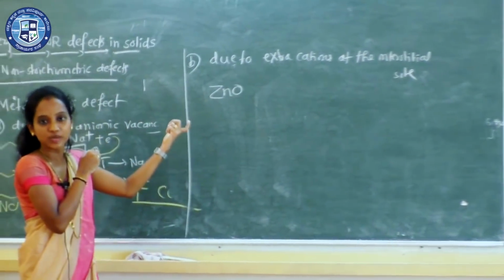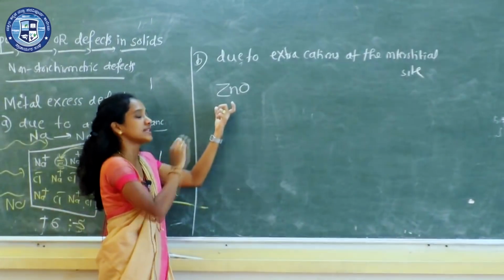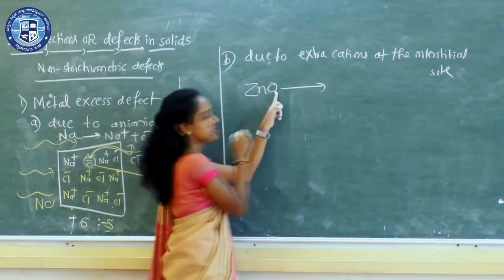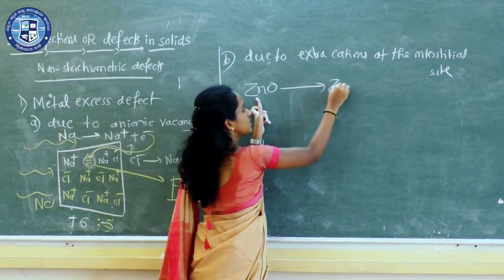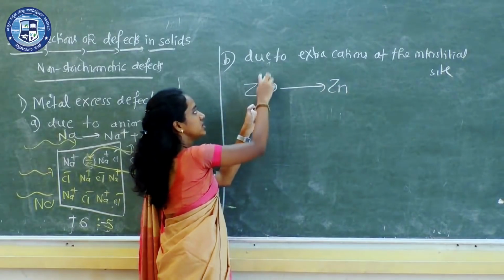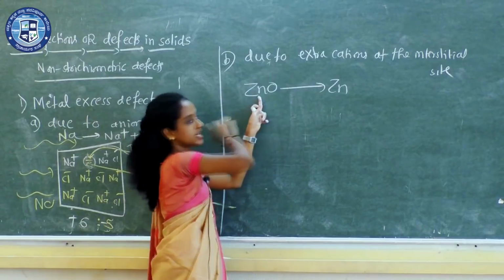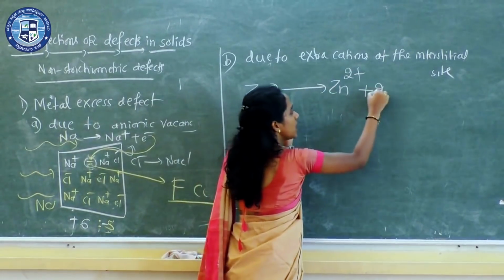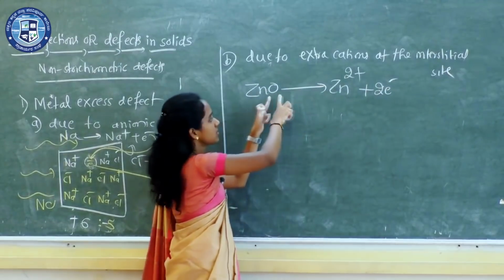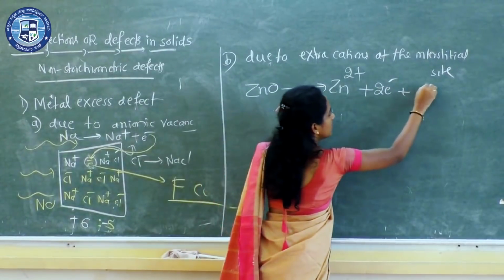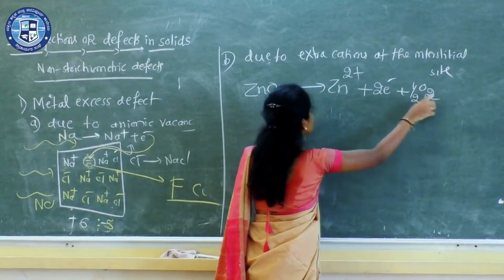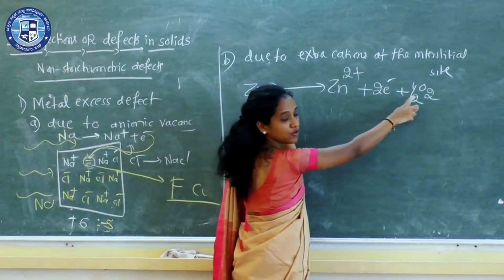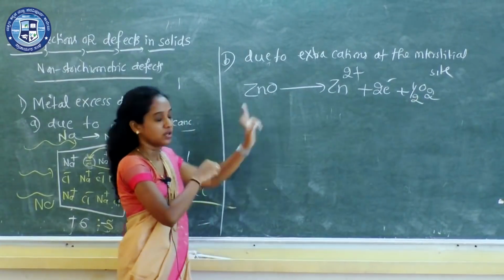It's a white colored solid at room temperature, and as the temperature increases, it will lose its oxygen. Here what happens? Zn in the zero oxidation state will convert into +2 state by releasing 2 electrons, and oxygen is released like this, half O2. To balance it, I have written half of O2 gives single oxygen.